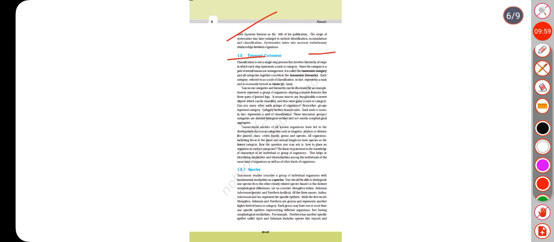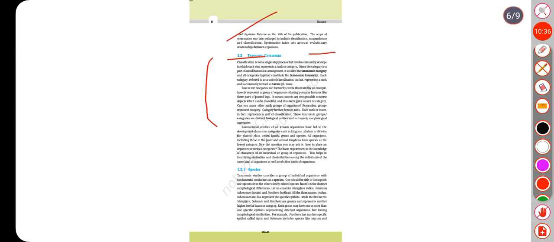1.2 Taxonomic categories. Classification is not a single-step process but involves a hierarchy of steps, in which each step represents a rank or category. Since the category is a part of the overall taxonomic arrangement, it is called the taxonomic category. And all categories together constitute the taxonomic hierarchy. Each category, referred to as a unit of classification, in fact represents a rank and is commonly termed a taxon, plural taxa. Taxonomic categories and hierarchy can be illustrated by an example.